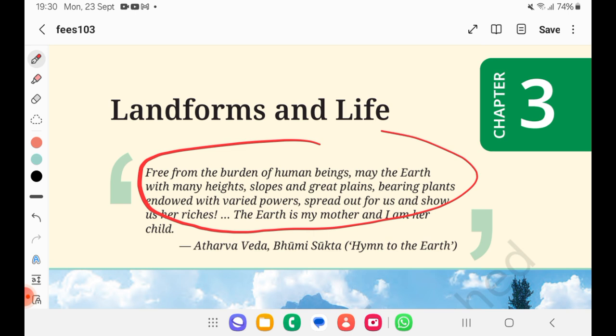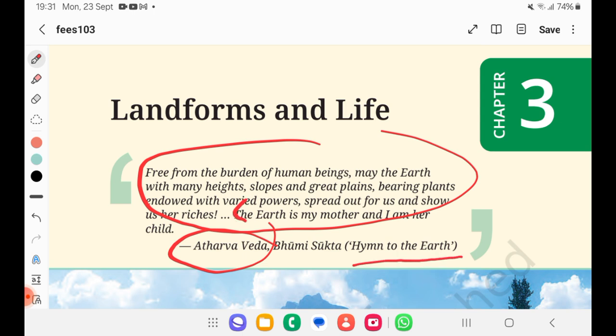They are saying, free from the burden of human beings, may the earth with many heights, slopes and great plains, bearing plants, endued with varied powers, spread out for us and show us her riches. The earth is my mother and I am her child. This has been mentioned in Atharva Veda. It's called the hymn to the earth.